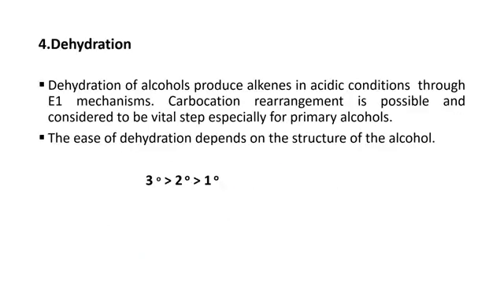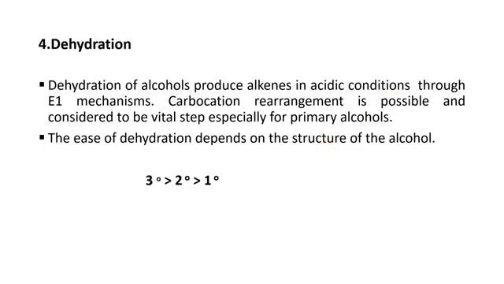Next point is dehydration. Alcohol dehydration is responsible for the production of alkene. This reaction will occur in the presence of acidic medium, which means we have to provide acidic conditions. The mechanism followed in dehydration is the E1 mechanism. In addition to this, in this reaction you will see there is rearrangement of carbocation, which is considered a very important step in case of primary alcohol.